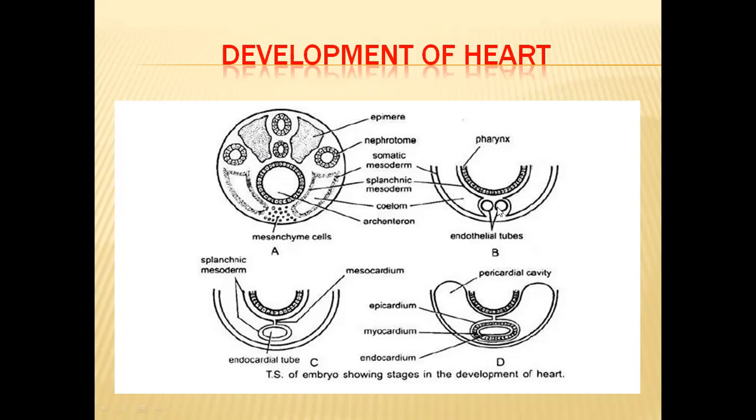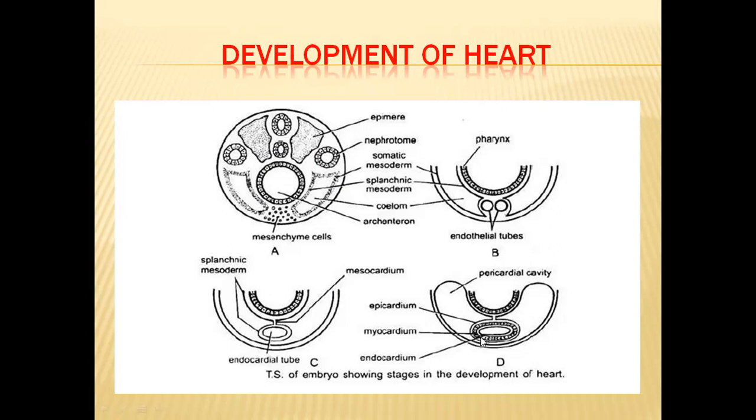Later, these two tubes fuse with each other to form a single endocardial tube. This endocardial tube fuses with the splanchnic mesodermal layers, which form the myocardium and epicardium of the heart. The inner endocardial tube will form the endocardium layer of the heart walls.